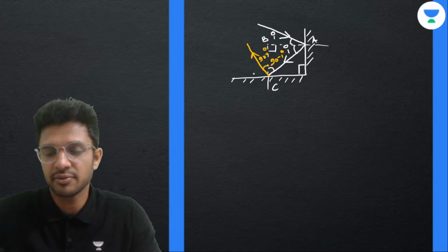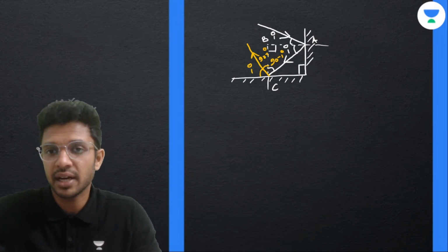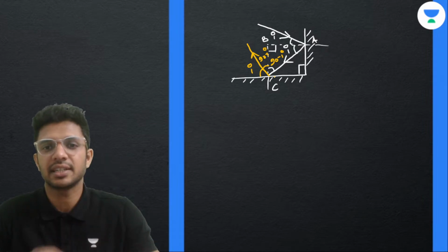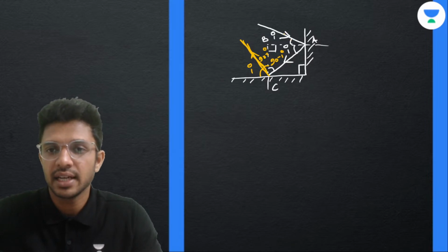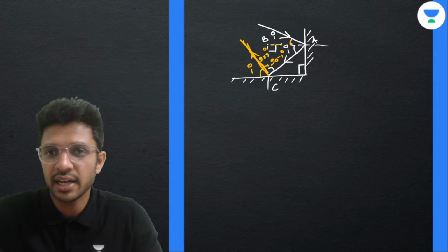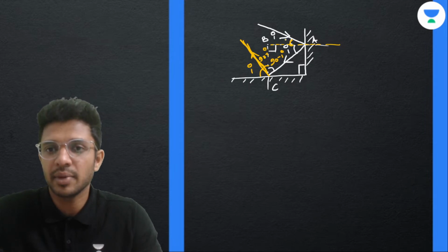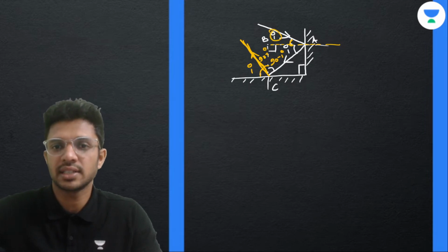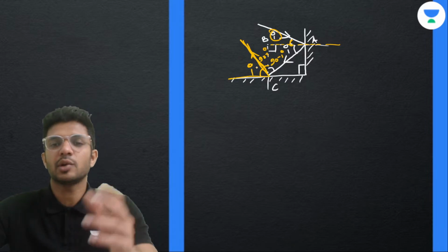Okay, this is the final reflected light ray. If this is 90 minus I, tell me how much will this angle be? I. So that I plus 90 minus I will together make 90 degrees. So this is the incident light ray. My drawings are not so perfect. Look, this is the incident light ray which makes an angle of I with the horizontal. Can you see that? I'm just marking it with the yellow color. So the incident light ray makes an angle of I with the horizontal. Similarly, the reflected light ray also makes the same angle of I with the horizontal.